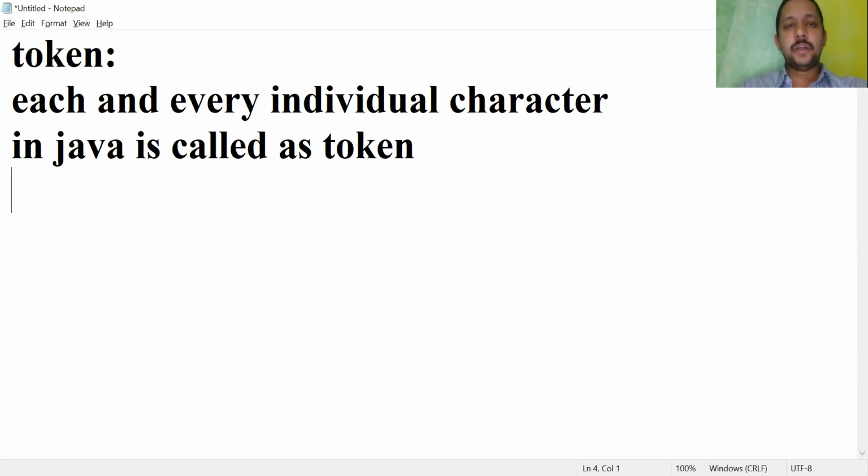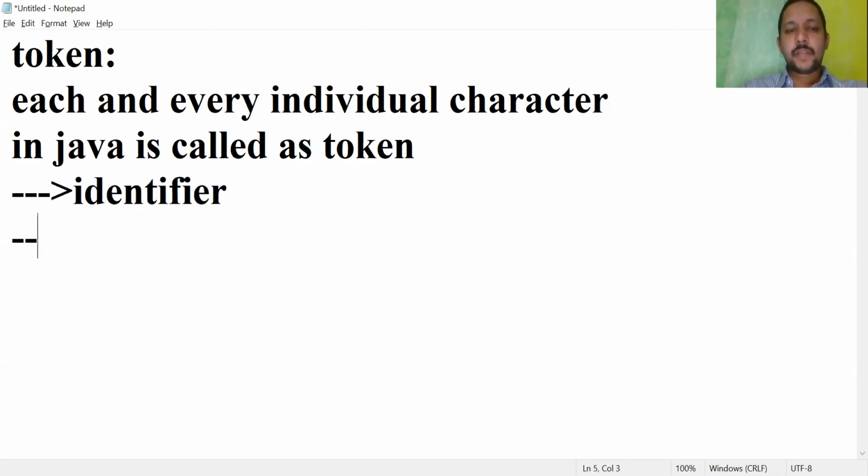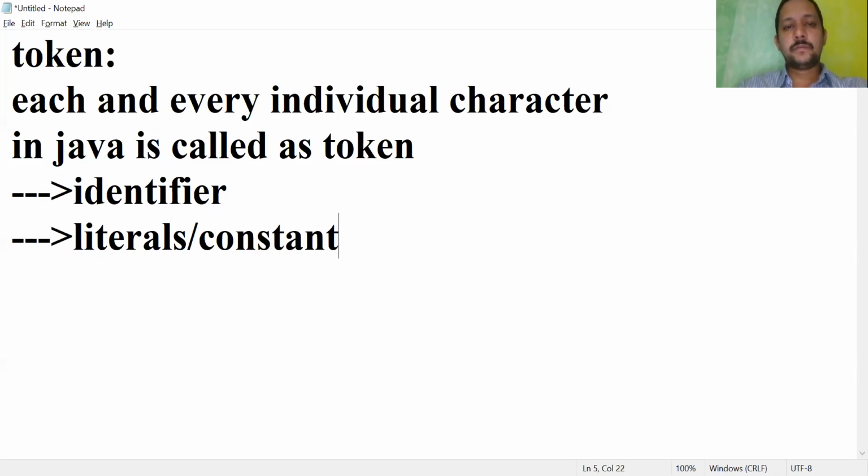There are different types of tokens available in Java. The first one is identifier, the second one is literals, also called constants.